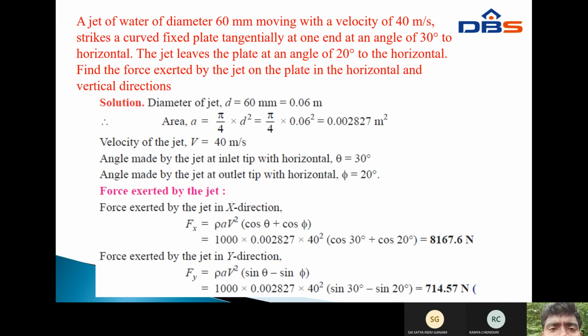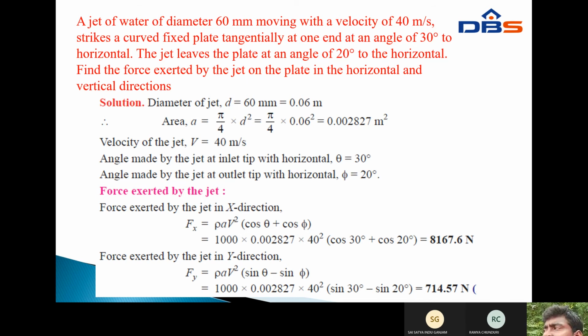Next, another problem. A jet of water of diameter 60 mm moving with a velocity of 40 meter per second strikes a curved fixed plate tangentially at one end at an angle of 30 degrees to the horizontal. The jet leaves the plate at an angle of 20 degrees to the horizontal. Find the force exerted by the jet on the plate in the horizontal and vertical directions.